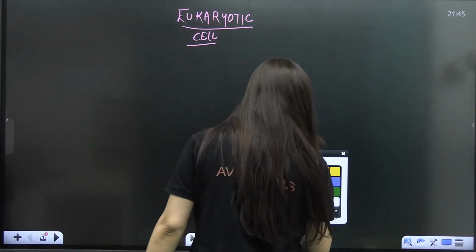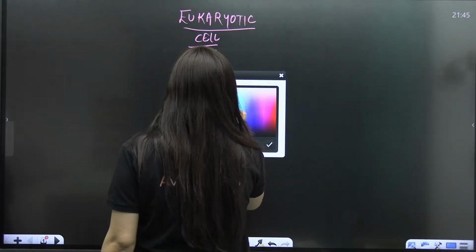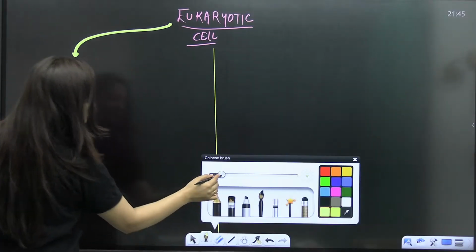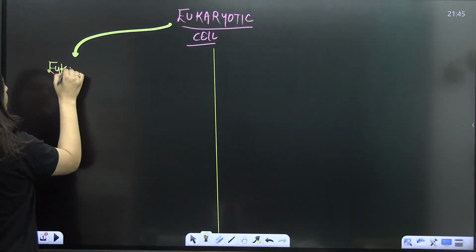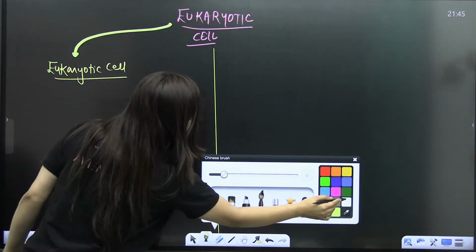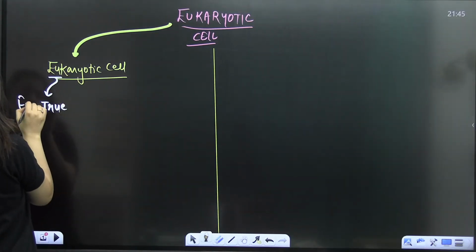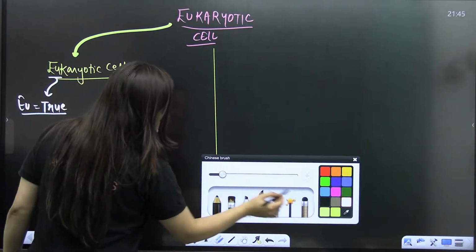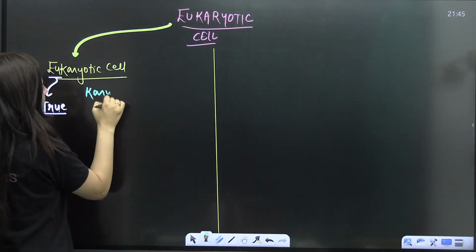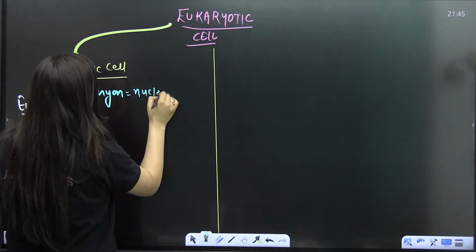Okay, so let's start the eukaryotic cell. Students, we are already done with the overview of the cell. Now when you talk about the eukaryotic cell, you know that Eu means true, and the other word here is karyon, which means nucleus.